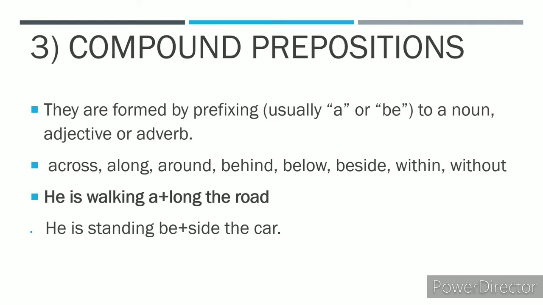You're adding b to low, it becomes below. You're adding b to side, it becomes beside. You're adding with to in, it becomes within. You're adding with to out, it becomes without. For example, he is walking along the road. So a plus long, it becomes a compound preposition. He is standing beside the car, b plus side, so it becomes a compound preposition. So this is the logic behind compound prepositions.